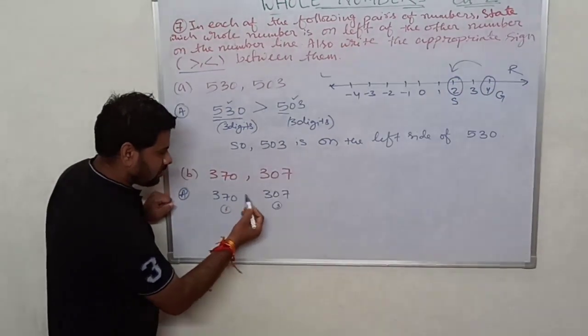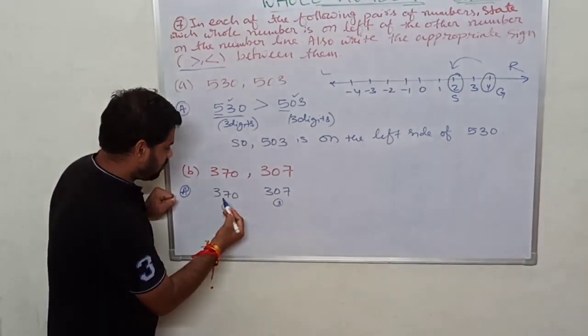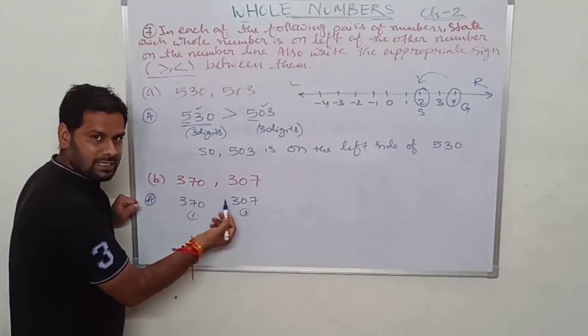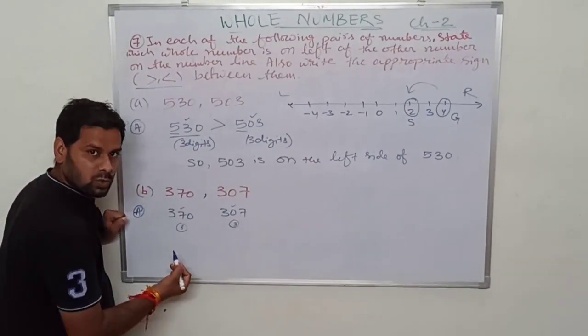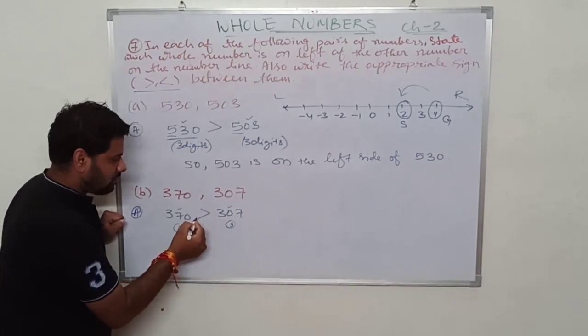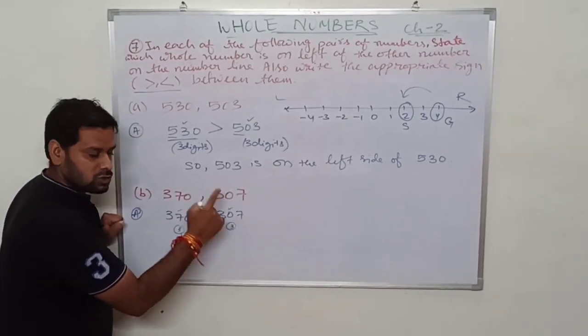Now we will identify the digit from the number. Both the first numbers are 3, so both are equal. Now the second number, here it is 7, here it is 0. So which one is greater? Definitely 7 is greater. So the tail will be pointing towards the greater number and the head will be pointing towards the smaller number.